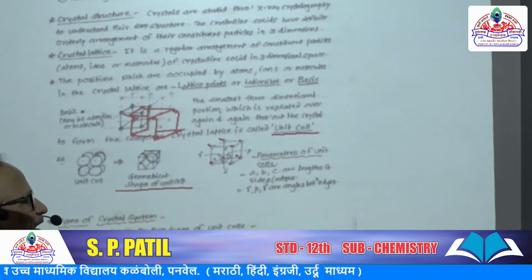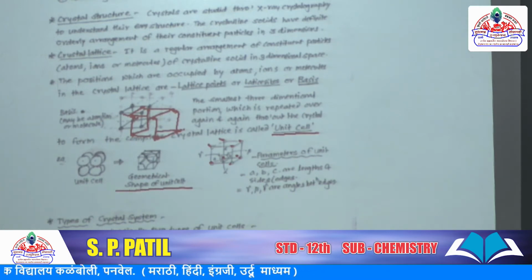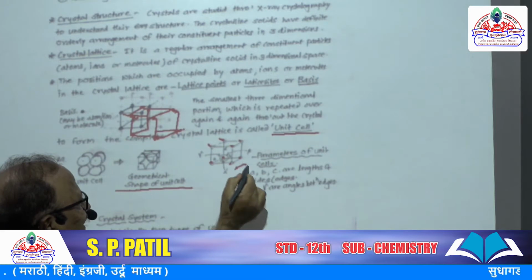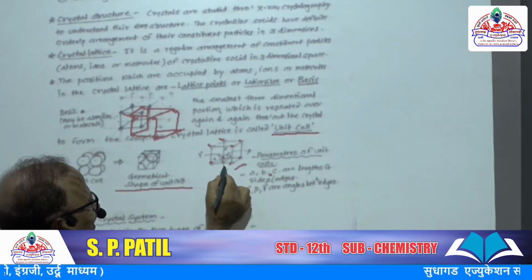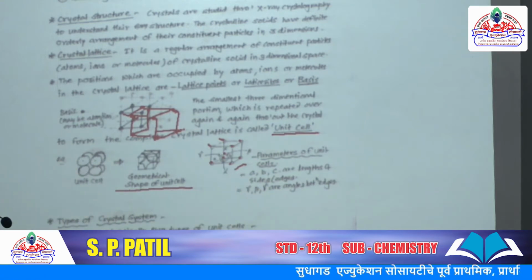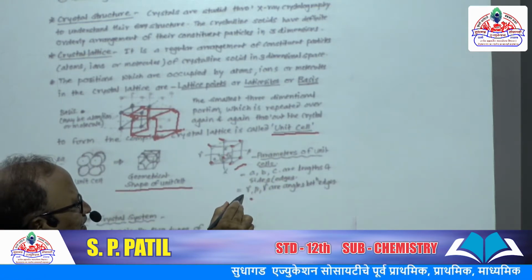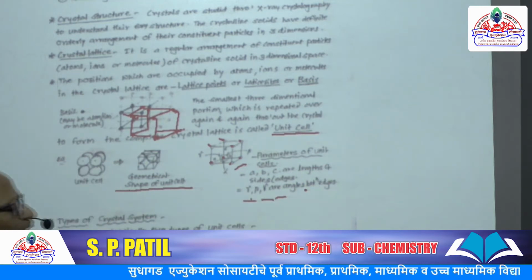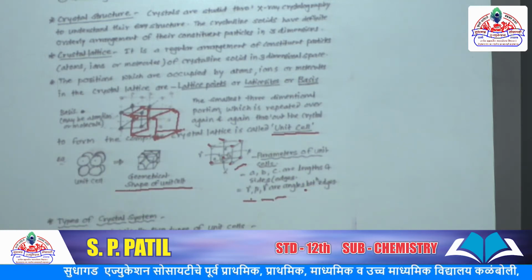Now, parameters of the unit cell. Here this side is A, height is B, and width is C, with the angles alpha, beta, and gamma as their adjacent angles.